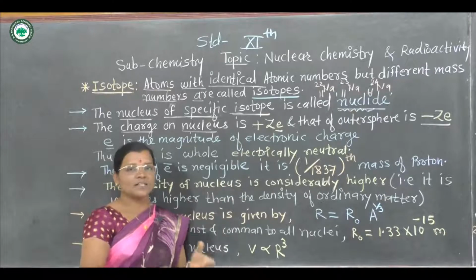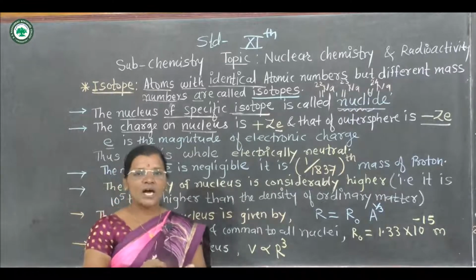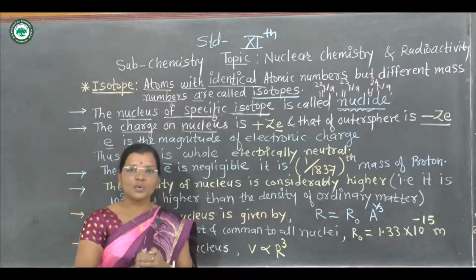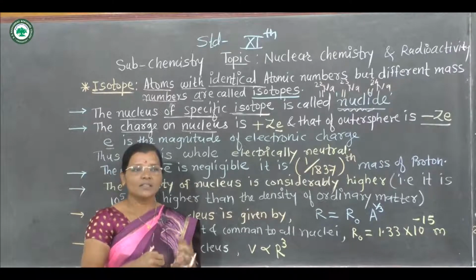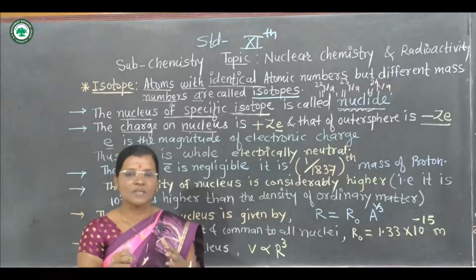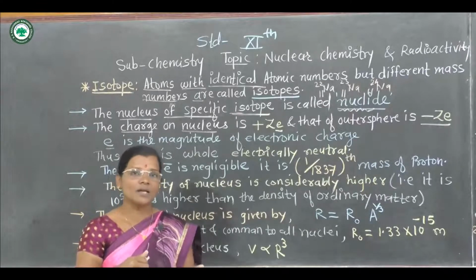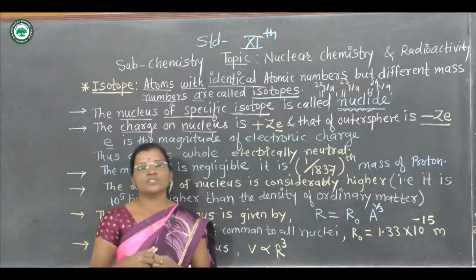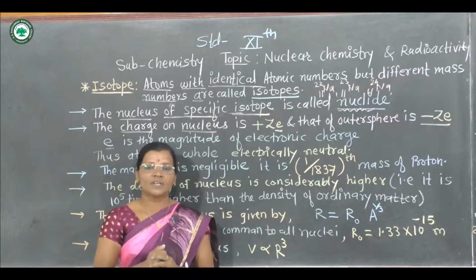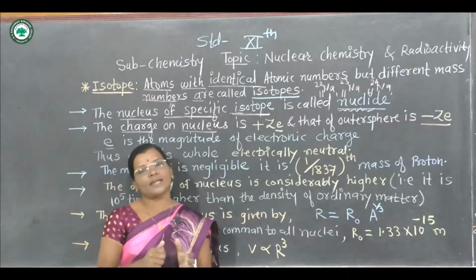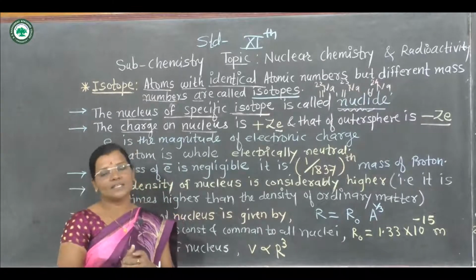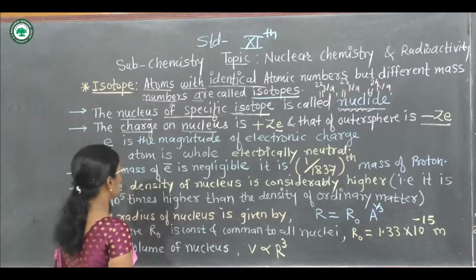Now the charge on the nucleus is positive and on the outer sphere negative, so overall if we consider the whole atom, it is electrically neutral, because the nucleus is positively charged and the outer sphere is negatively charged, so both get neutralized. The atom as a whole is electrically neutral.